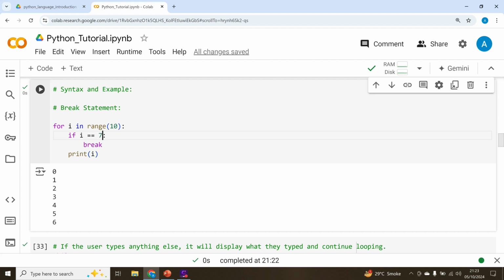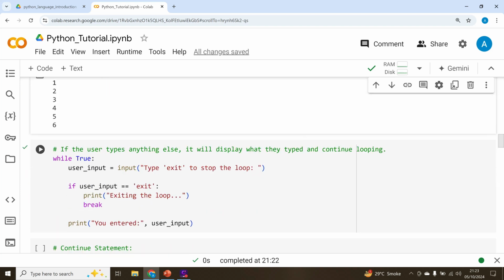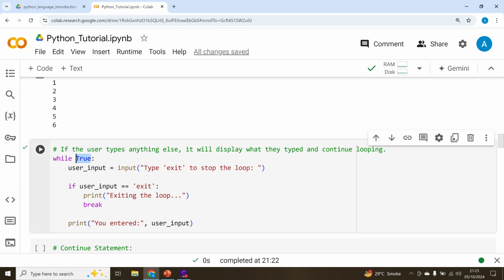Now you have seen an example of a break statement inside a for loop. Let's also have an example of a break inside a while loop. Here we have a very simple while loop where we say while True. As you all remember, we need to specify a condition here which should be true, and True is also a Boolean data type. So you can specify while True and it will keep on running. The condition will be true itself. There is nothing that will make this condition false because it is a true value that you already have set there. Now you can use break as an operation to break out of the while loop.